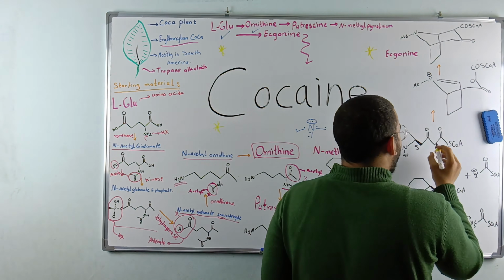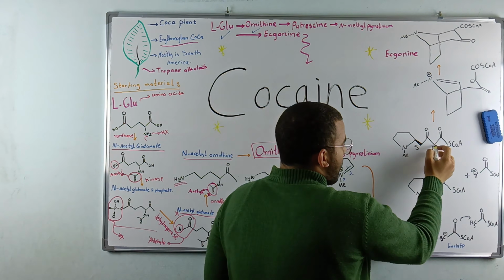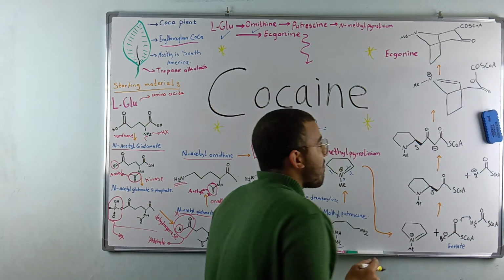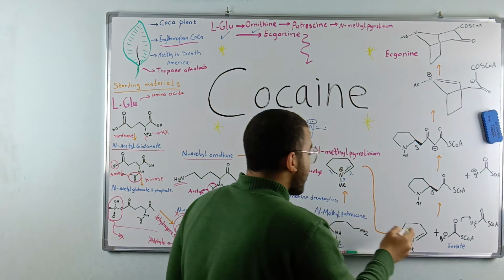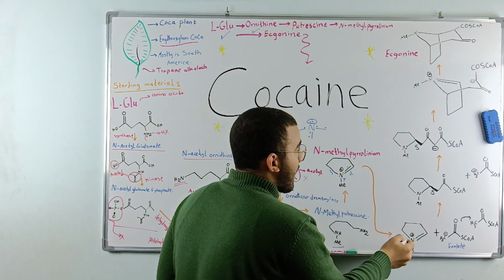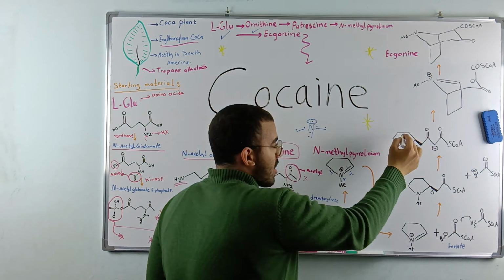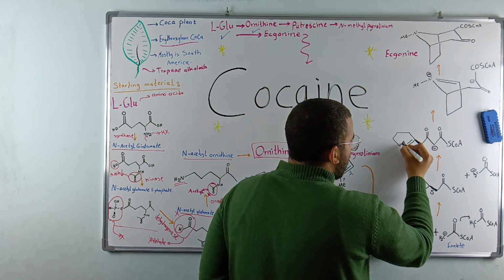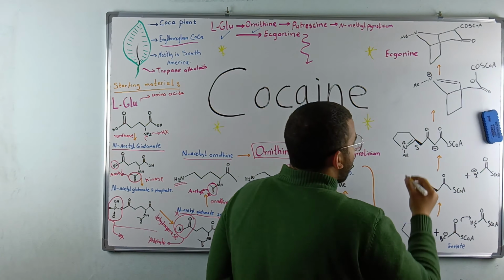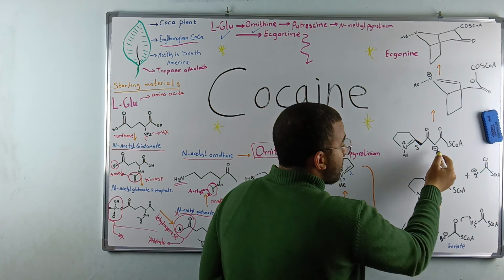This negative one, which is the enolate form of this carbon, is this carbon. What we've done actually is that we've bent this structure, and this actually is the same as the N-Methylpyrrolinium Cation that happened in here. This ring returned back to its form, this form, just to make it more clear. And this carbon returned back to its enolate form.